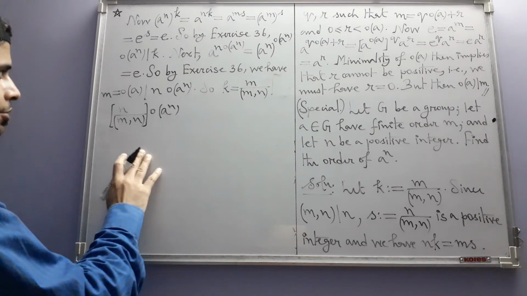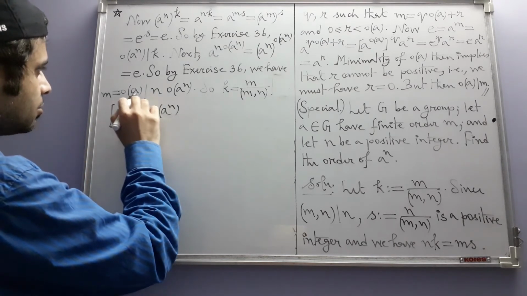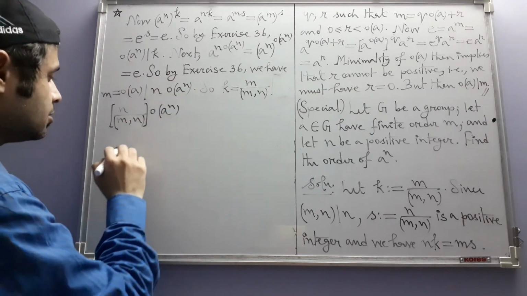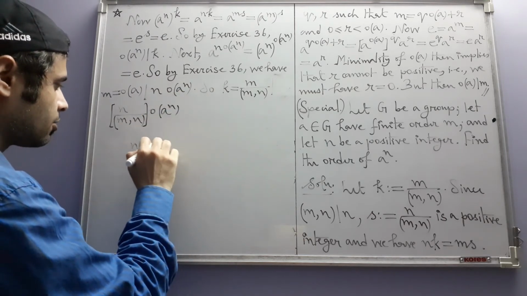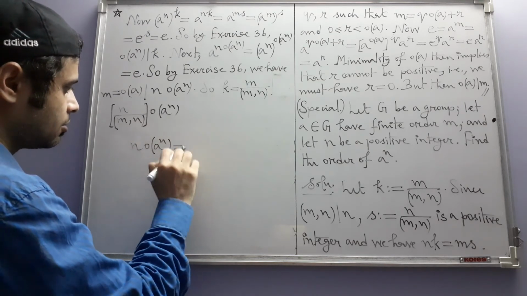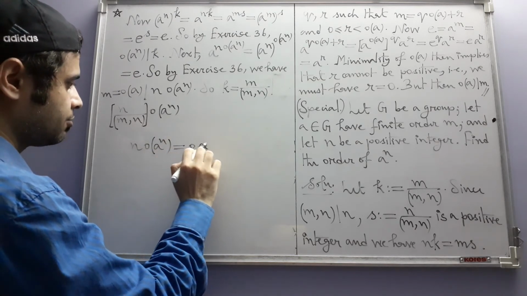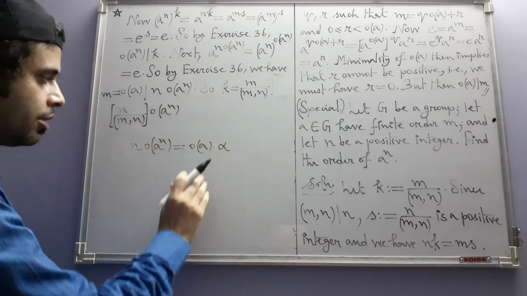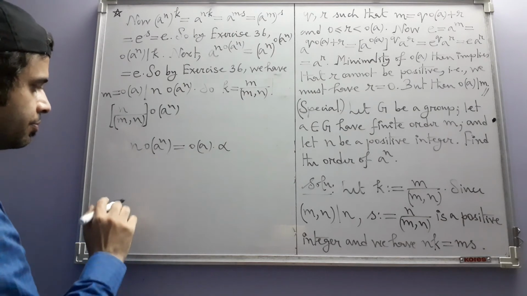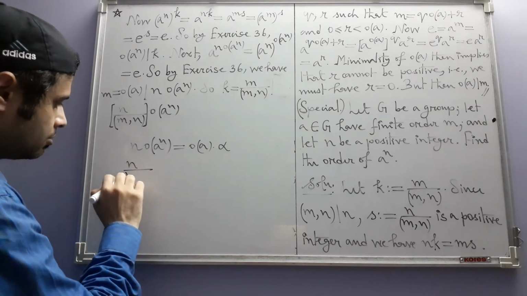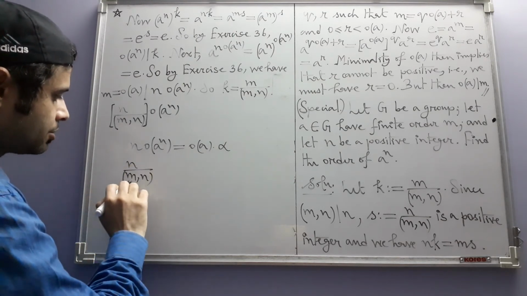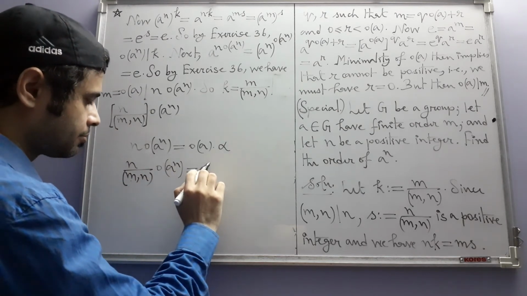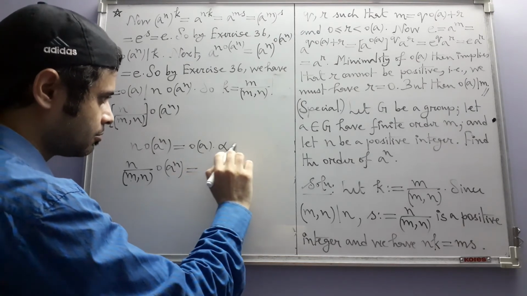Why is that? If you ask me, the relation that order of a divides n times this means what? n times order of a to the power n is equal to order of a times some integer, say alpha. Then only we can say that this divides this. No. But next, you divide both sides by this GCD. This is m.